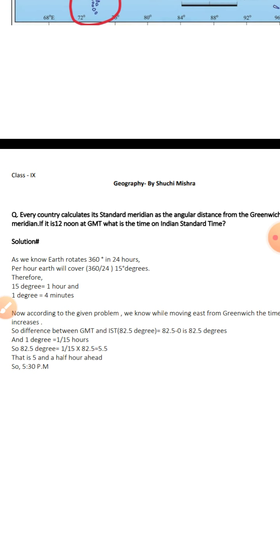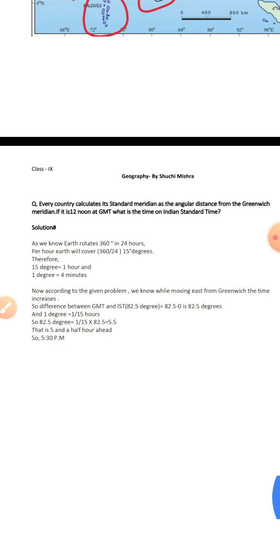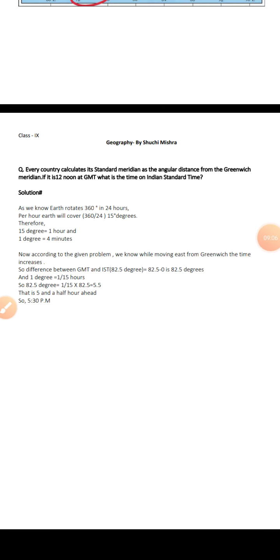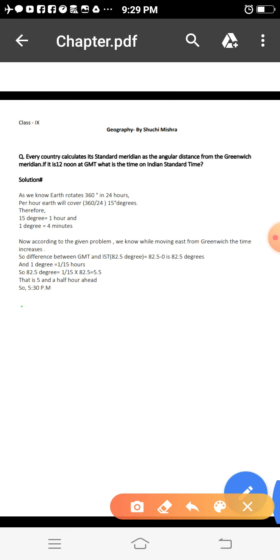After that, there is one question, and in this the students are facing many problems. So here I am trying to solve it. Before solving this question, you have to keep a few things in your mind. First, number one thing, let me write over here, 1.